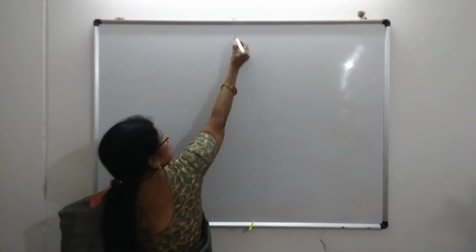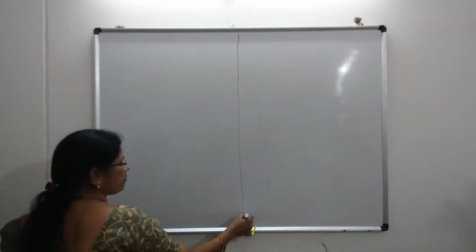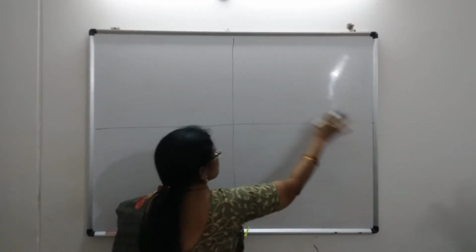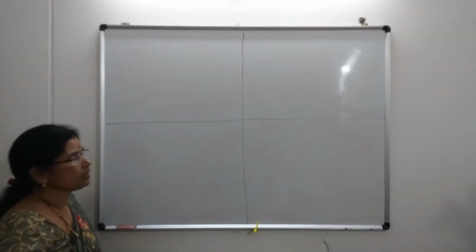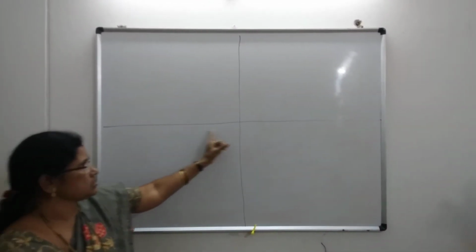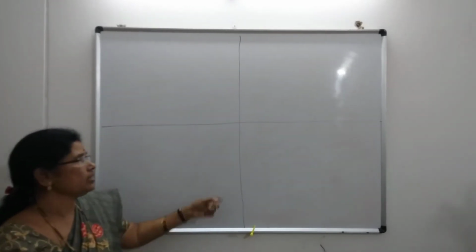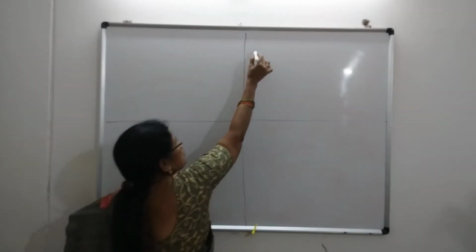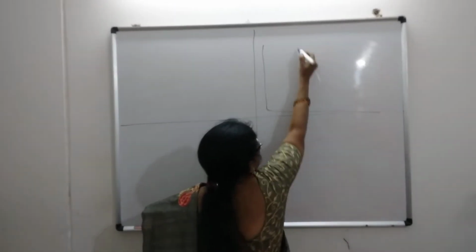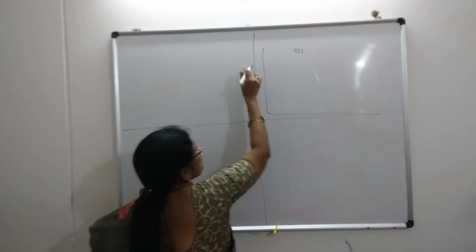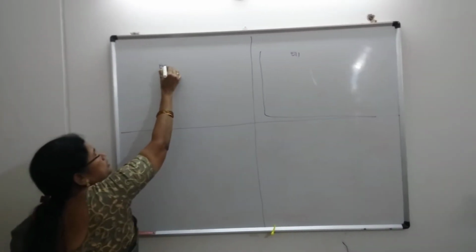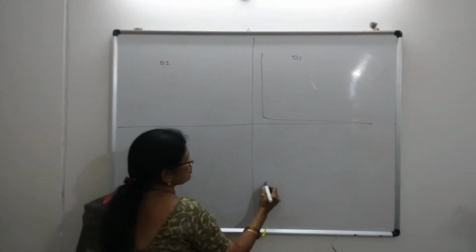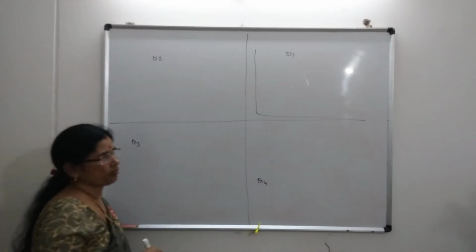This plane, this board, I am dividing into 4 equal parts by using a horizontal and a vertical line. By taking this horizontal and vertical line, I have divided the whole board into 4 parts. This part we can say is quadrant 1, the second part is quadrant 2, the third part, taking the anti-clockwise direction, is quadrant 3, and this is quadrant 4.